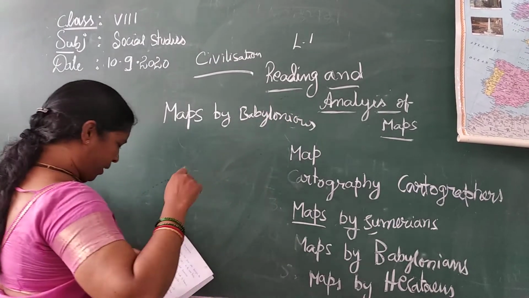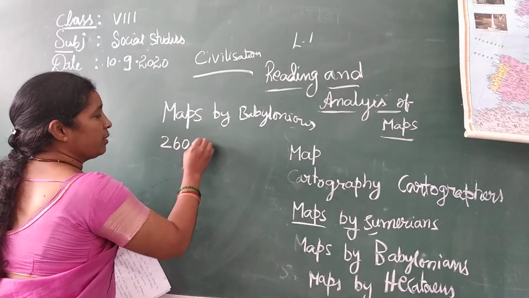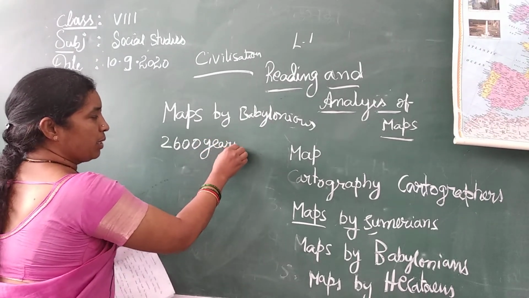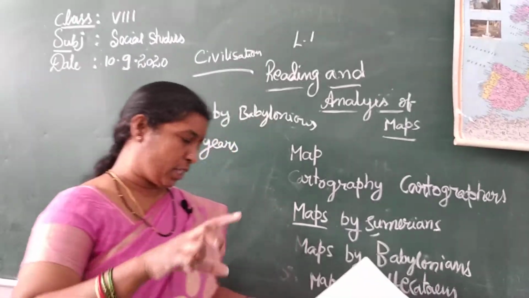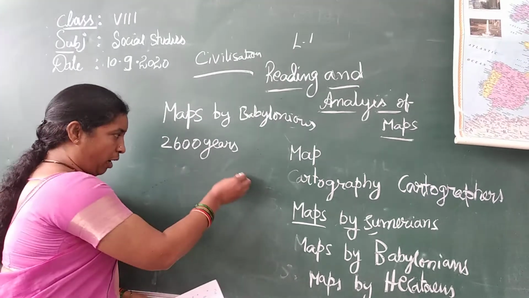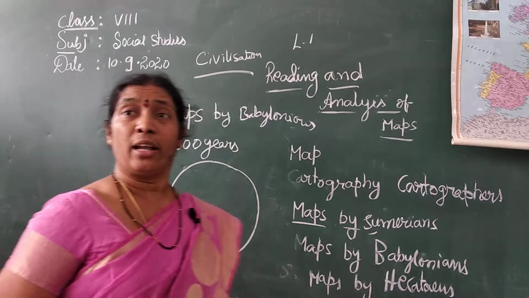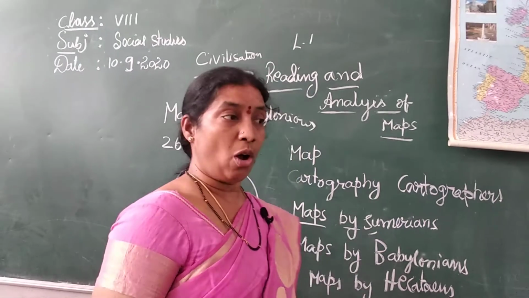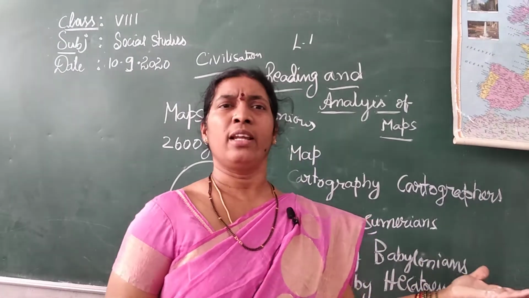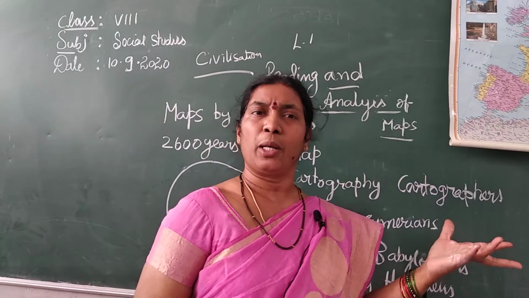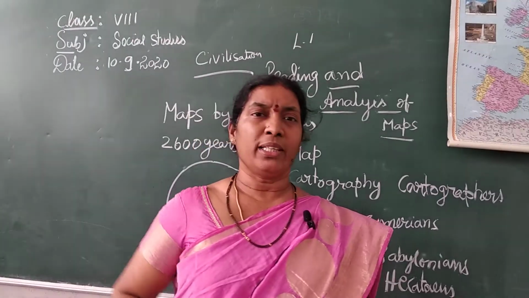Babylonians made some of the earliest maps around 2600 years ago. They assumed the shape of the world to be a round disc. Nowadays, with technology, we can see in Google and easily know where a particular place is and how far it is.